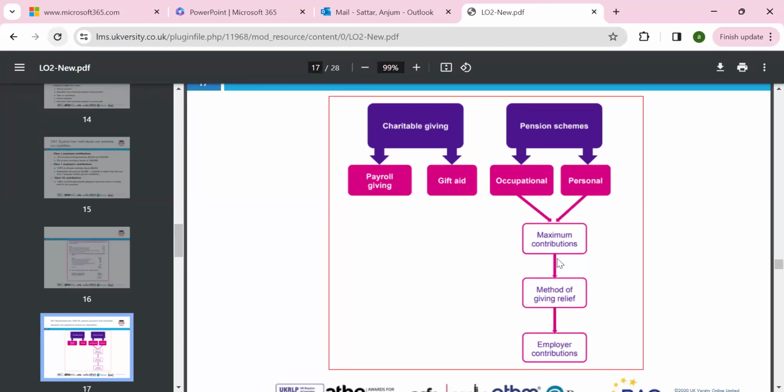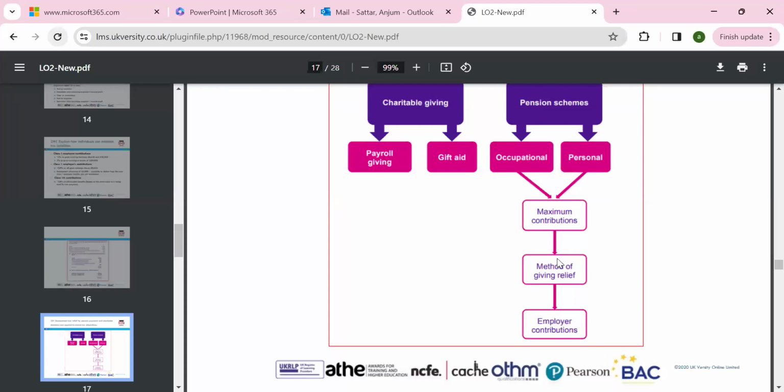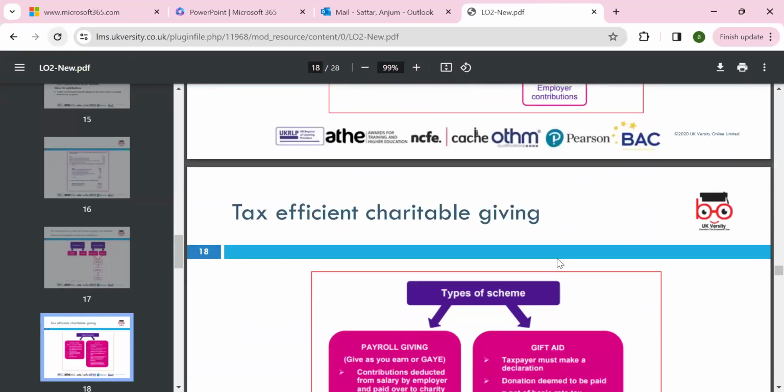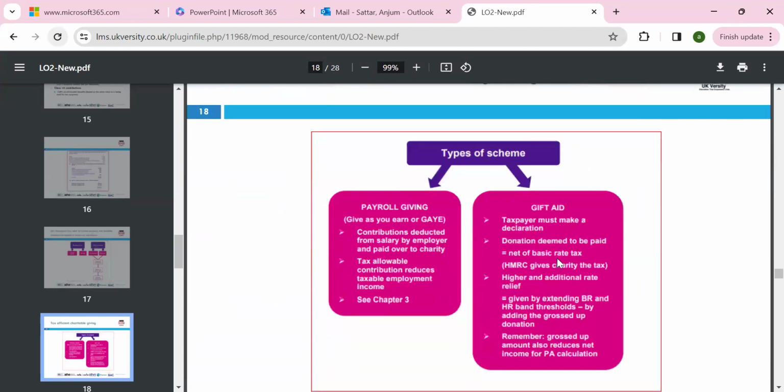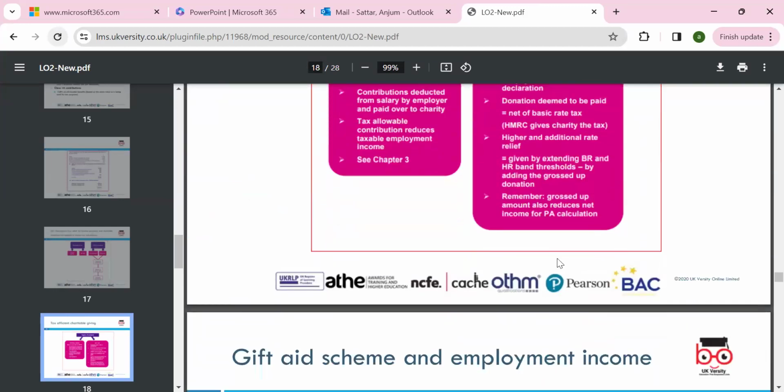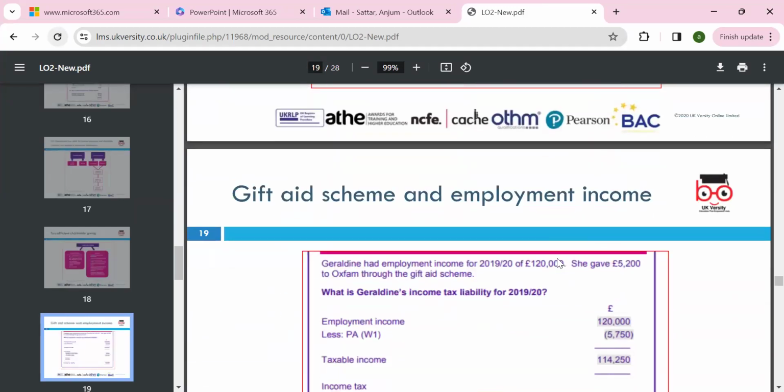Okay, so maximum contribution and method of relief: these are all methods we can explore. Tax efficient charitable giving, of course, payroll giving, gift aid. If you're giving donations, of course, you have to think about the various thresholds which need to be explored, and always look around, and of course we can plan things.